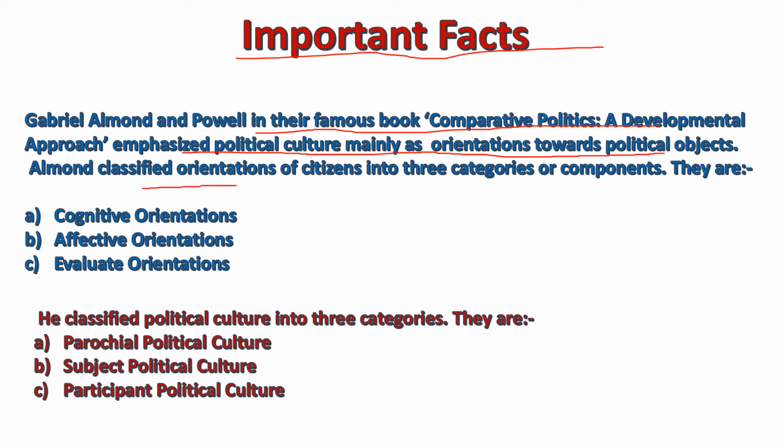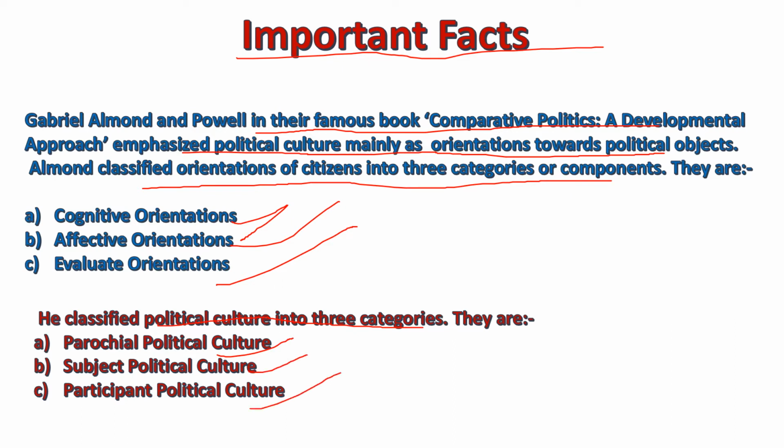Almond classified orientations of citizens into three categories or components: cognitive orientation, affective orientation, evaluative orientation. He also classified political culture into three categories: parochial political culture, subject political culture, participant political culture. All these points should be remembered because this is a very important topic for the UGC NET exam.